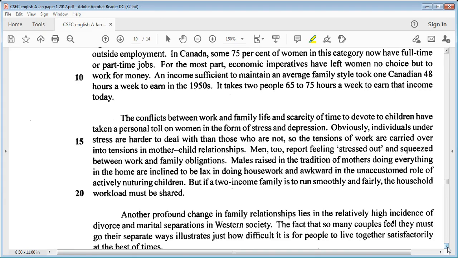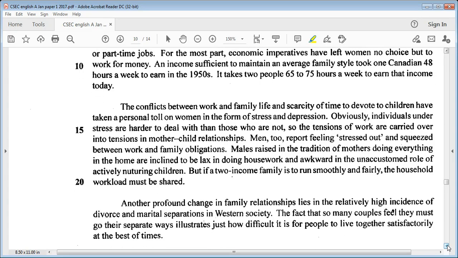Men too report feeling stressed out and squeezed between work and family obligations. Males raised in the tradition of mothers doing everything in the home are inclined to be lax in doing housework and awkward in the unaccustomed role of actively nurturing children. But if a two-income family is to run smoothly and fairly, the household workload must be shared.